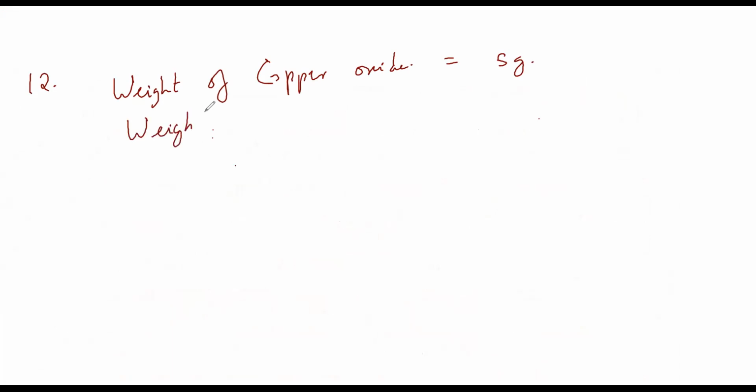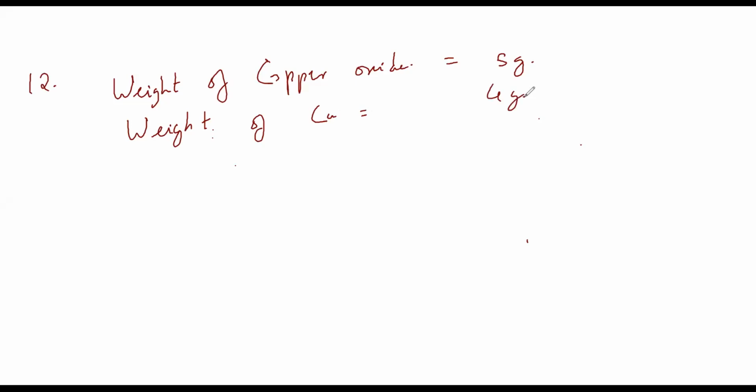Question number 10. So I think it's question number 12. Guys, the weight of the copper oxide is 5 grams, and the weight of the copper is equal to 4 grams.